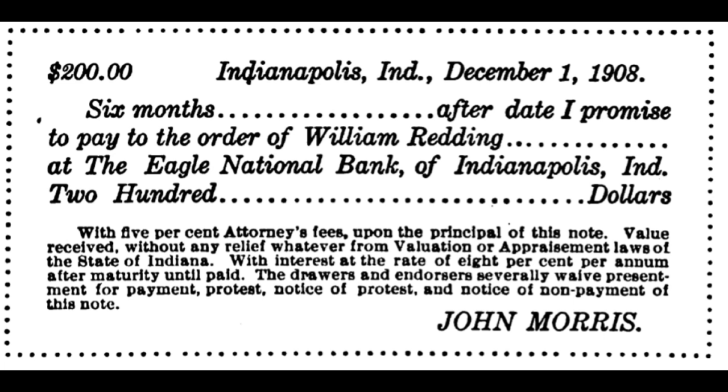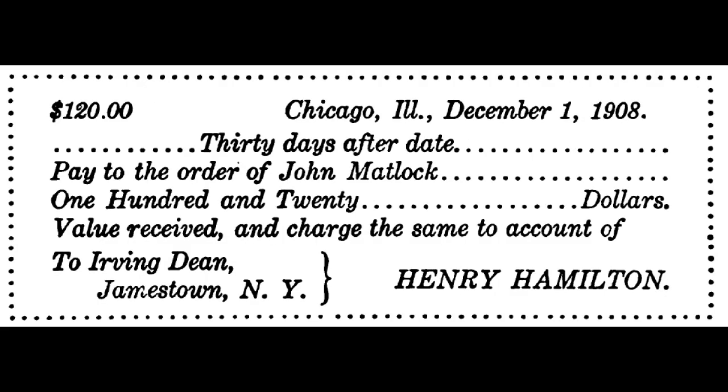John Morris is the maker or drawer of this note; he is the one who promises to pay it in the first instance. The note may be signed by more than one, as we shall consider more fully in another part of this work. Subsection 4. Form of Bill of Exchange. The following is the ordinary form of an inland bill of exchange. $120. Chicago, Ill. December 1, 1908. 30 days after date. Pay to the order of John Matlock $120. Value received, and charge the same to account of. To Irving Dean, Jamestown, N.Y.